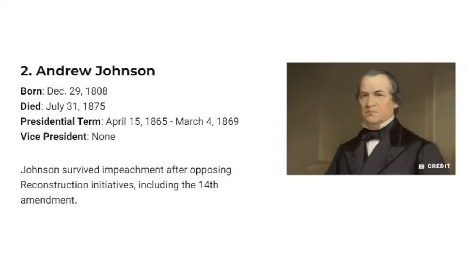Number 2. Andrew Johnson. Born, December 29, 1808. Died, July 31, 1875. Presidential term, April 15, 1865 to March 4, 1869. Vice President, none. Johnson survived impeachment after opposing Reconstruction initiatives, including the 14th Amendment.